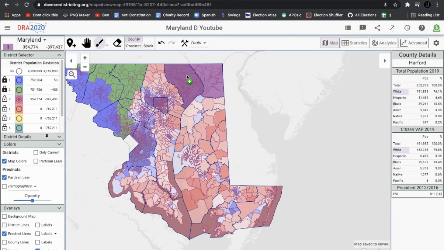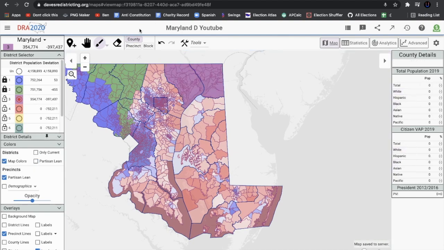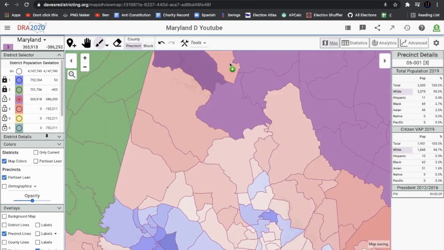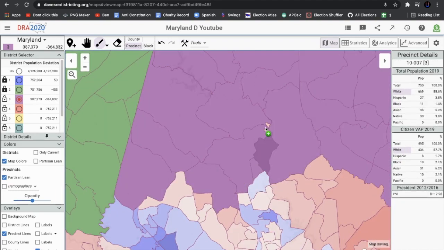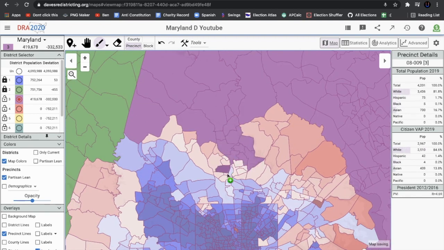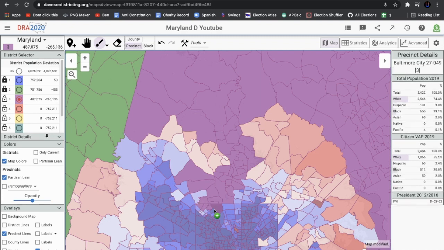So we're going to try to fill in these counties, and this is already a little more competitive than I thought it would be originally. So we should just add this in here. And now the rest of this district, we're going to try to make it at least D plus 15. So we're just going to shave in or add in entirely Democratic precincts with a few Republican ones. But these Republican precincts are not even that Republican. They're not really that deep red.